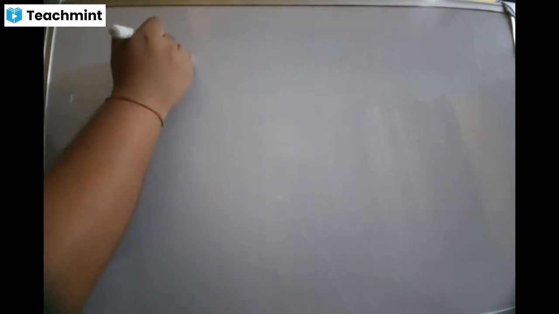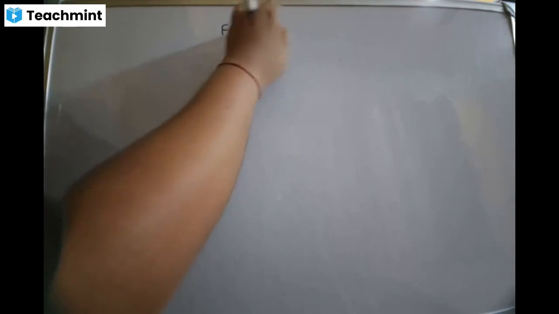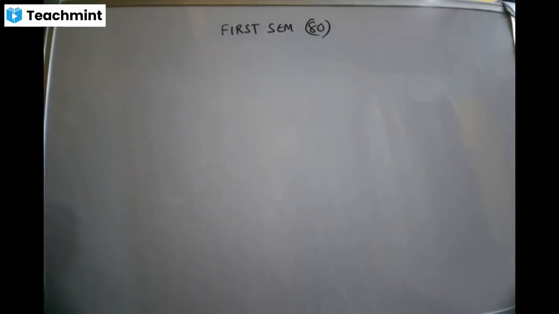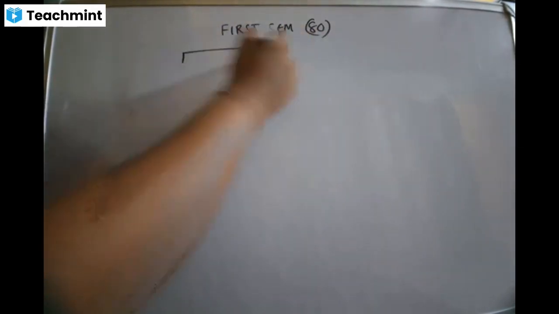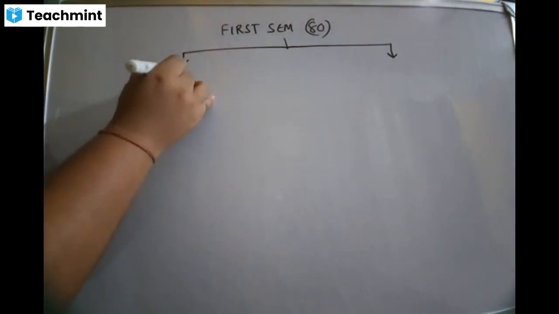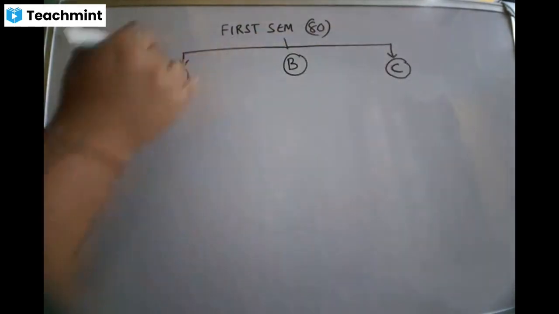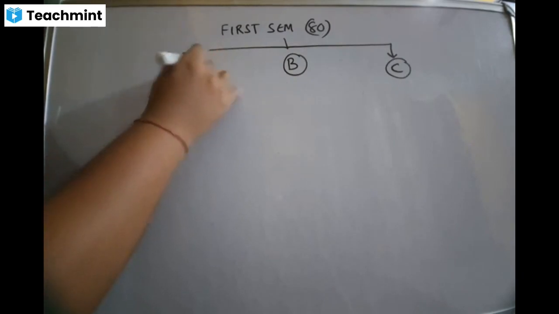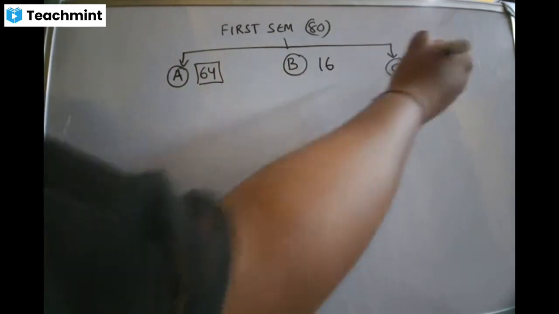First sem will be out of 80 marks. Got it? So first sem will be out of 80. We got three sections: section A, section B, and section C. Section A will fetch you 64 marks, and the remaining 16 marks will be from B or C.